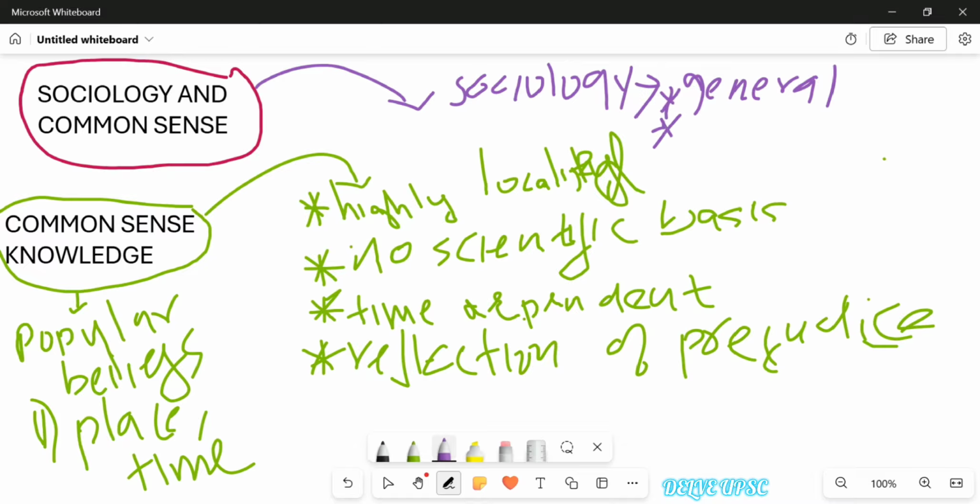That is, there is a definite body of concepts that exist in sociology. There is a definite methodology and there are approaches that exist in sociology, which are used for sociological studies. So there exists a scientific basis.